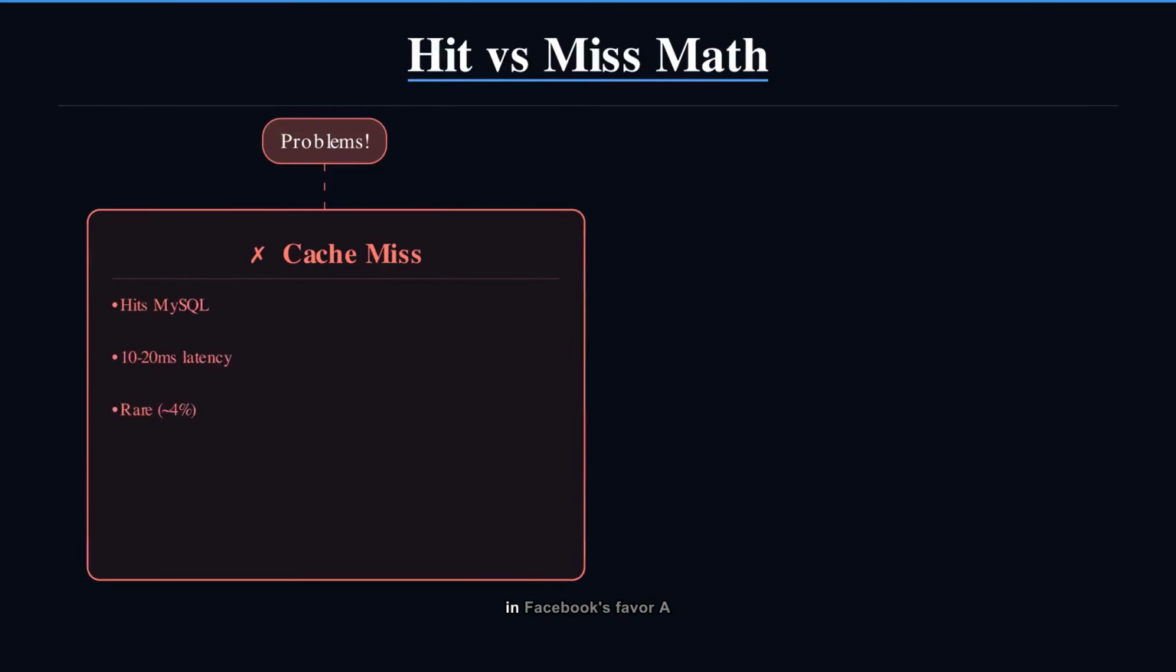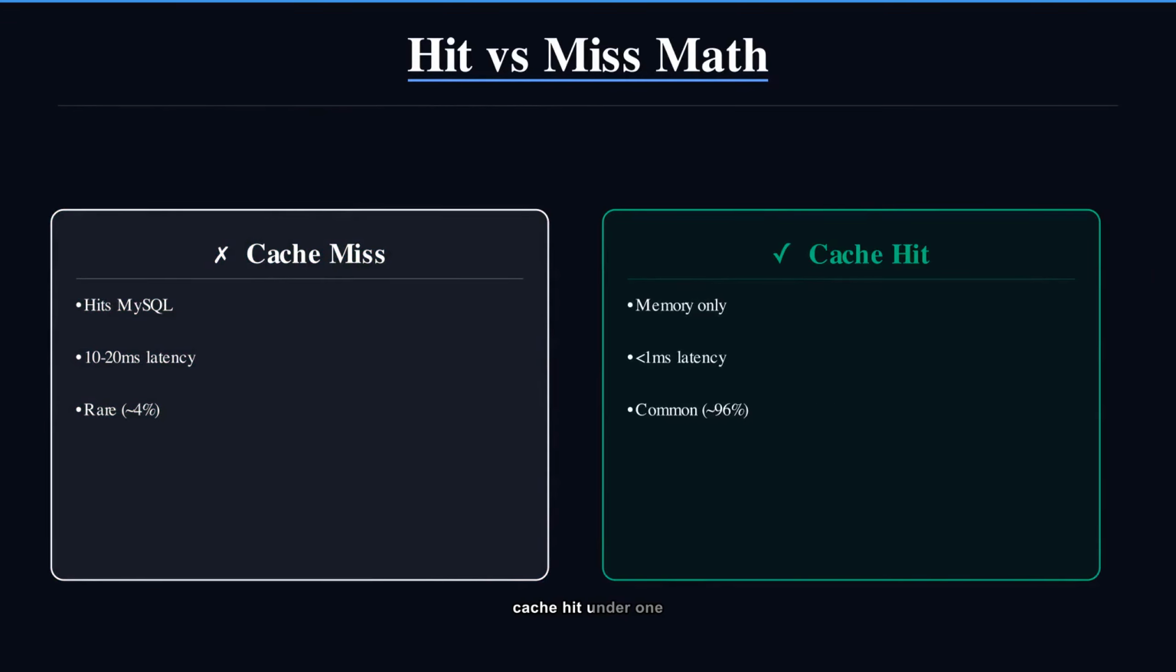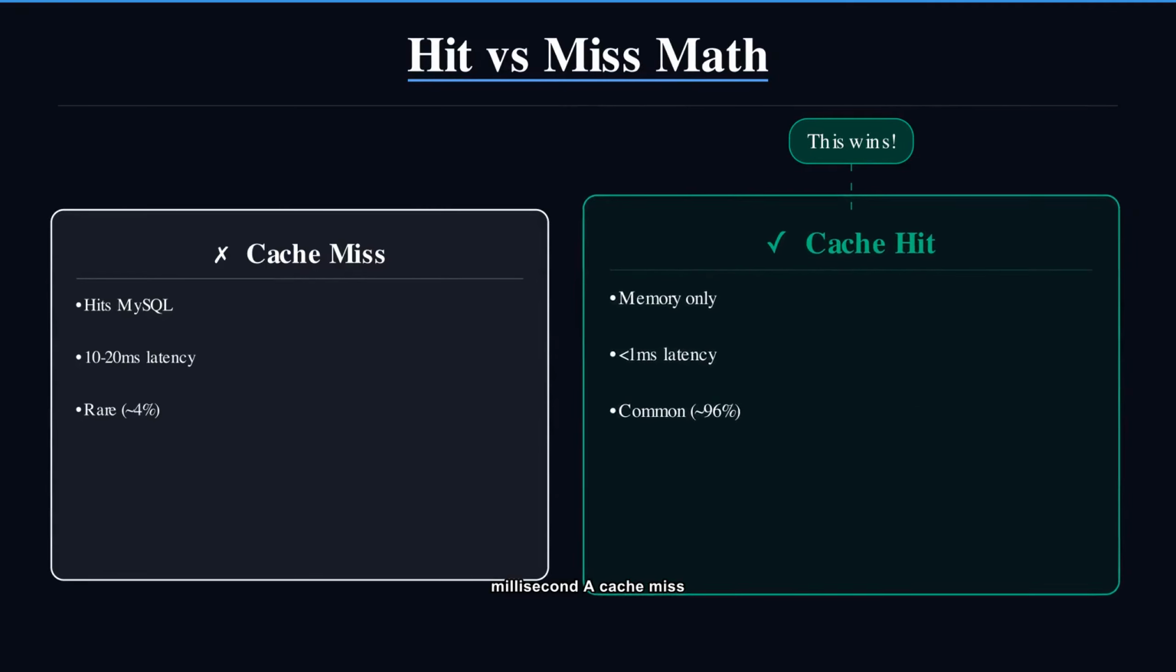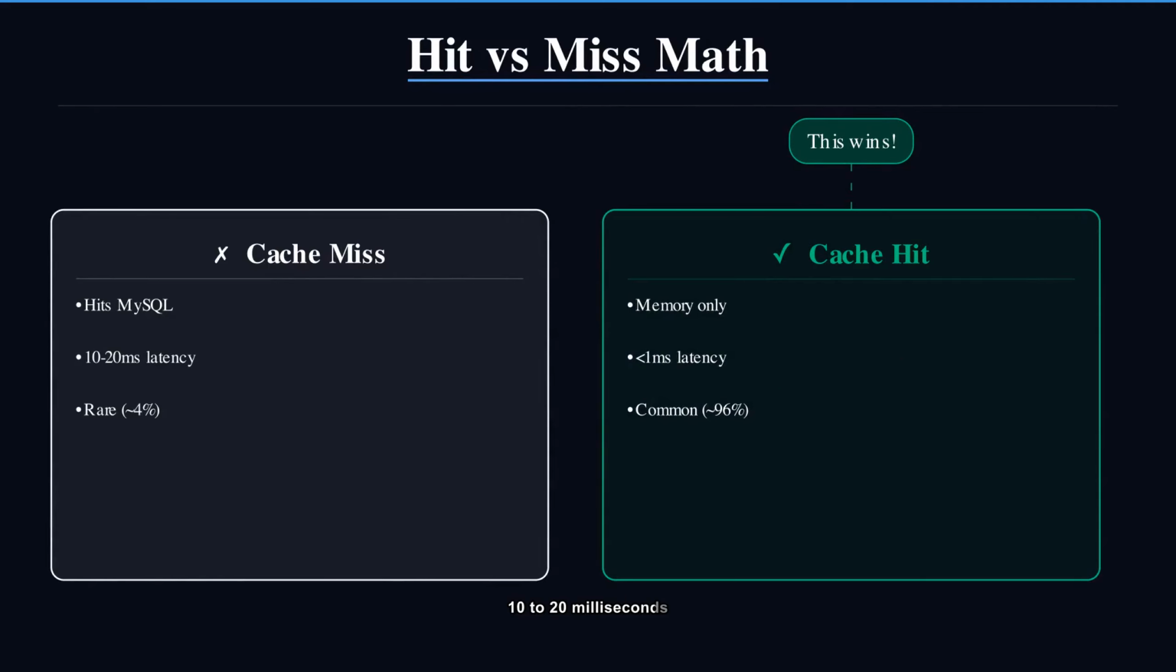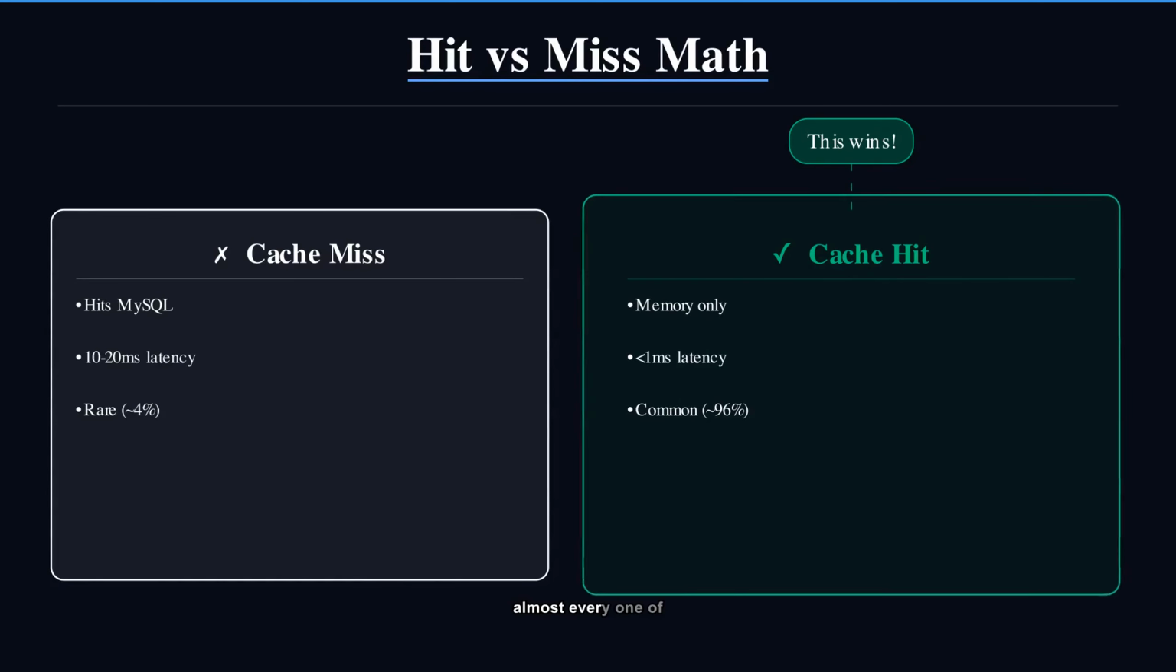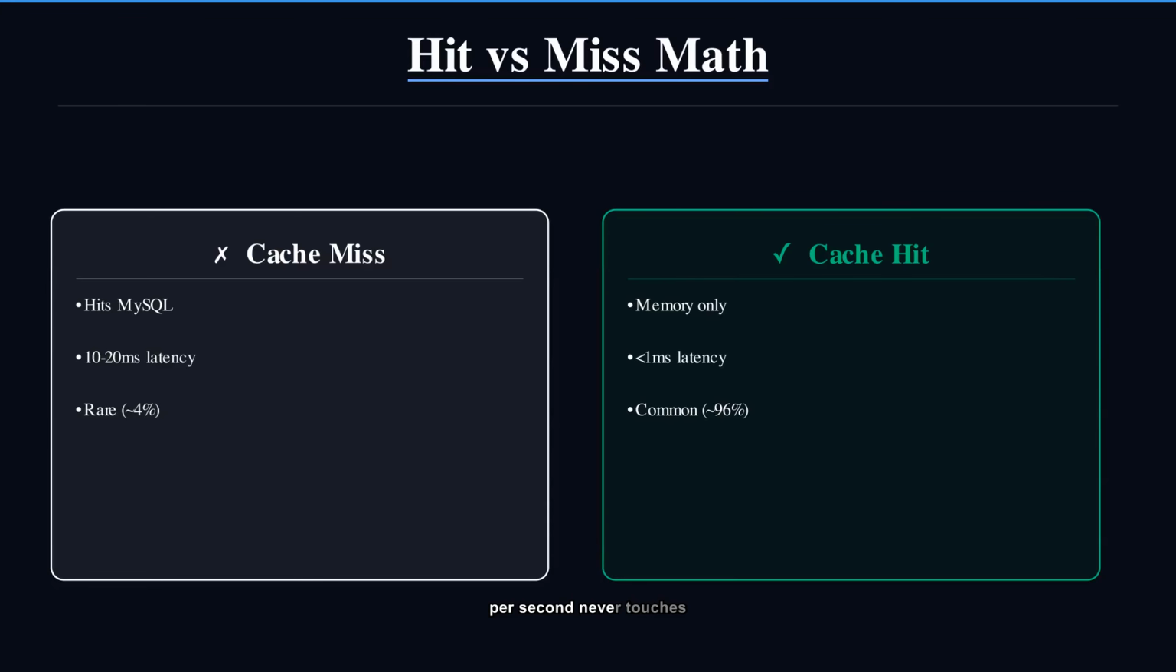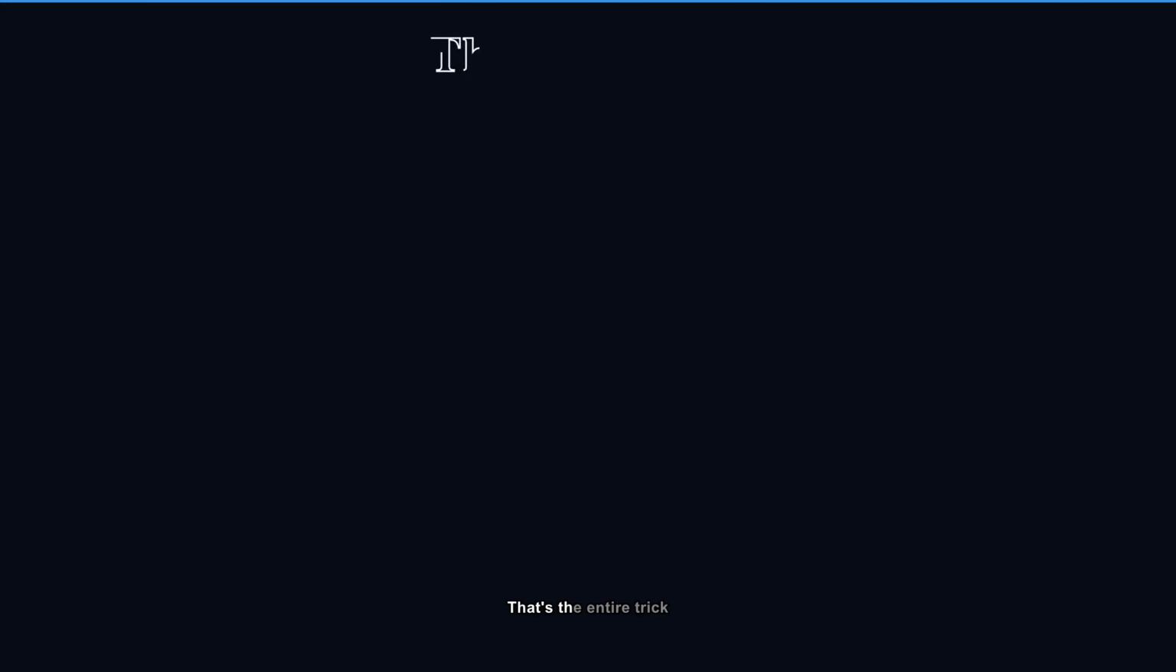The math is brutal in Facebook's favor. A cache hit, under 1 millisecond. A cache miss, 10 to 20 milliseconds hitting MySQL. With a 96% hit rate, almost every one of those 1 billion reads per second never touches a database at all. That's the entire trick.